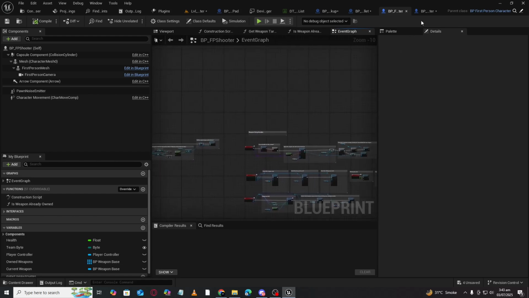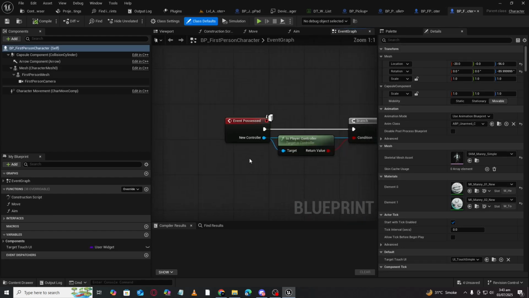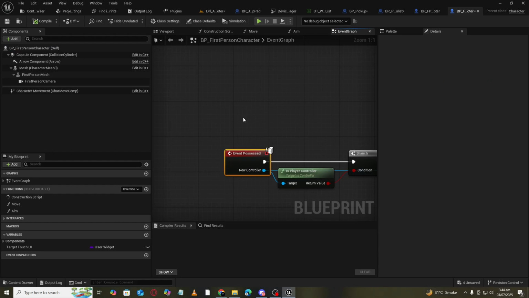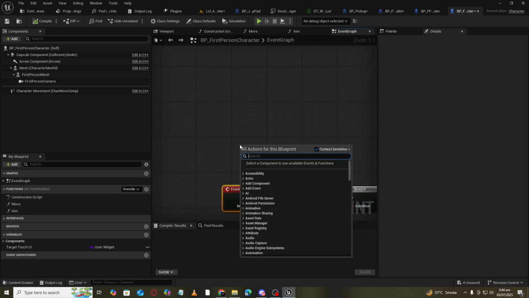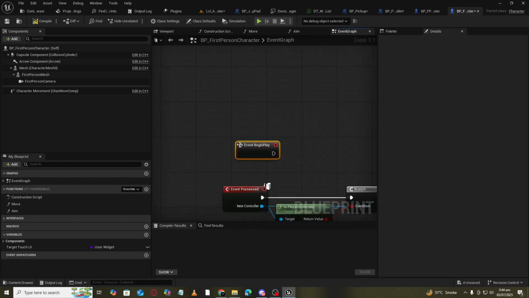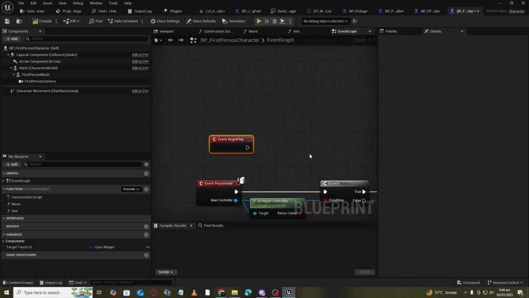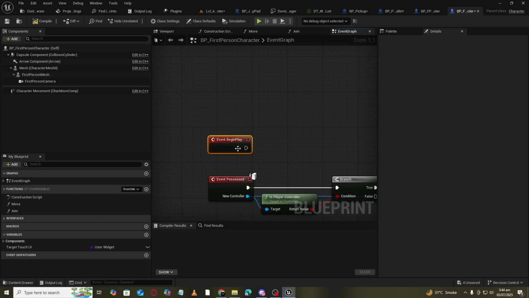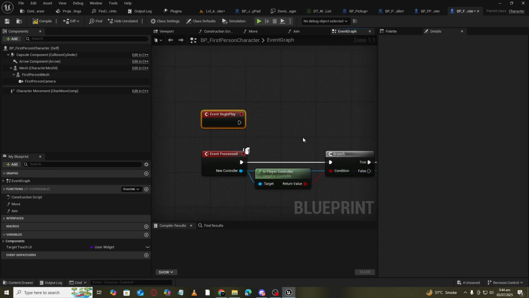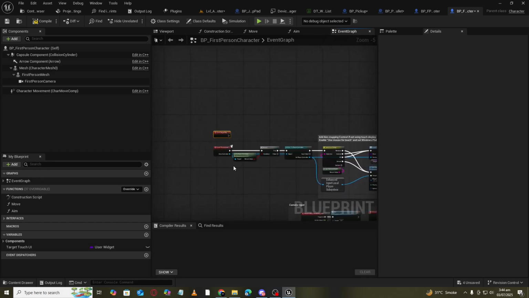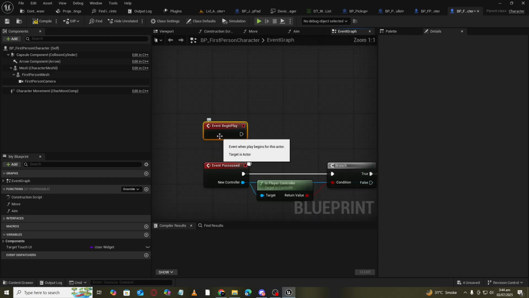Everything is very good. And one thing more, now we have that event Possessed. It means whenever we possess our first person character, this will fire. So you can say that it is somehow similar to Event Begin Play, because this logic will run only whenever you possess your character. So instead of using Event Begin Play, you can use that one.